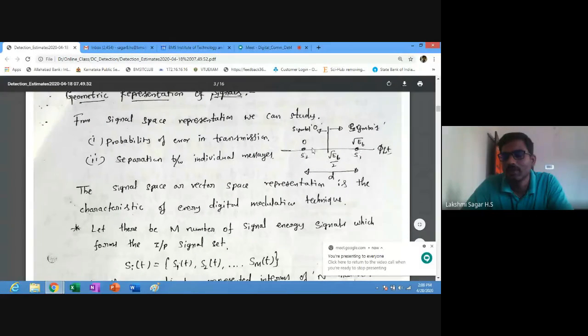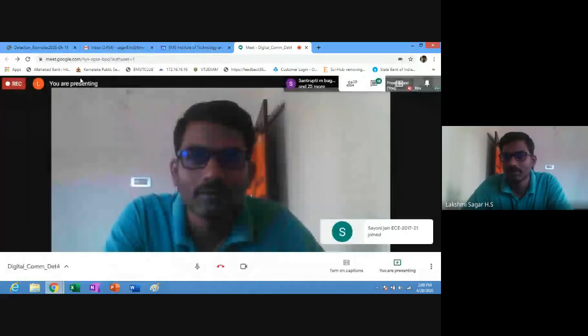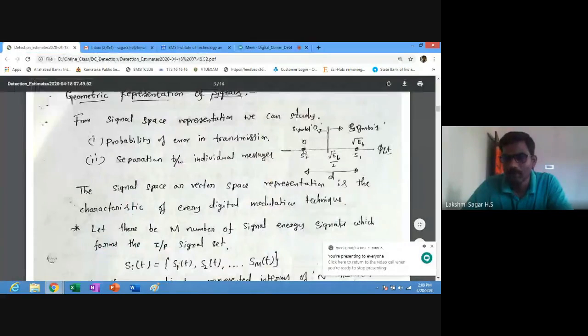Message point 1 is root Eb and message point 2 we can denote as 0. The midpoint between these two we represent as root Eb by 2, because 0 to root Eb means the midpoint between these two is root Eb divided by 2.